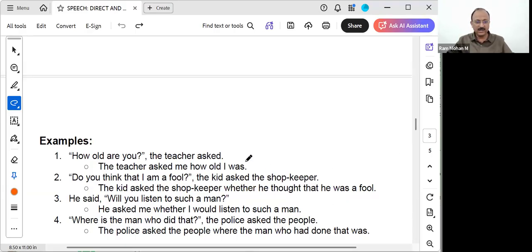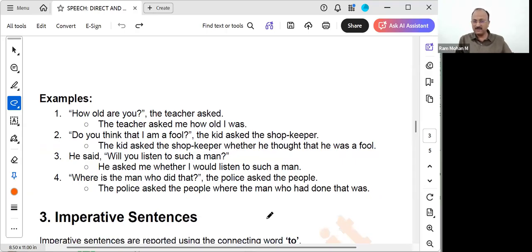Okay. Now let's take, he said, will you listen to such a man? So will you, again what? It is an auxiliary verb, so it has to be replaced by either whether or if. Question, that's why he asked. Nothing is mentioned, so he asked me, we can say. Whether I will becomes converted to would listen to such a man. Rest everything is almost the same. Correct? No? He asked me whether I would listen to such a man. Same thing.